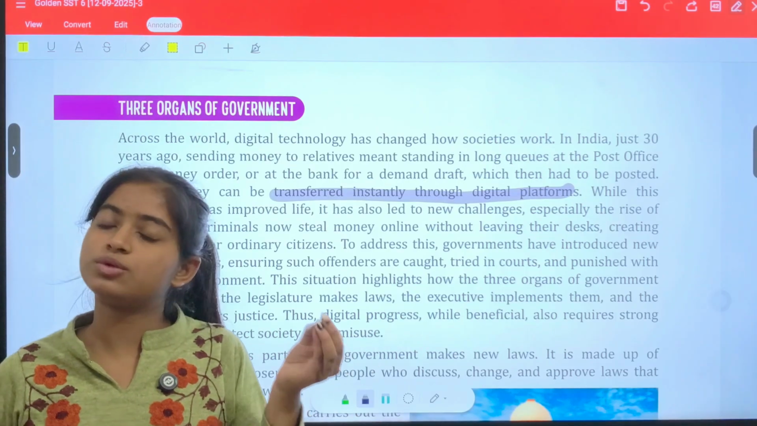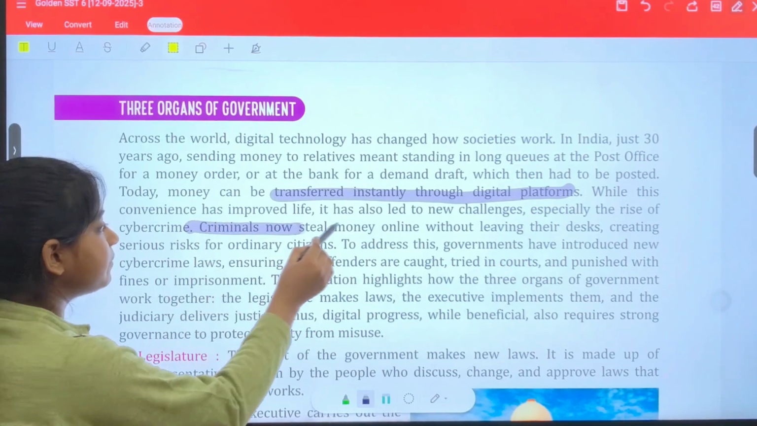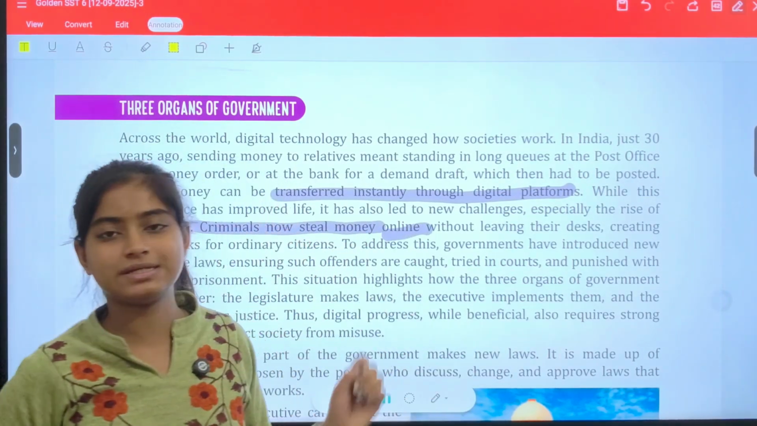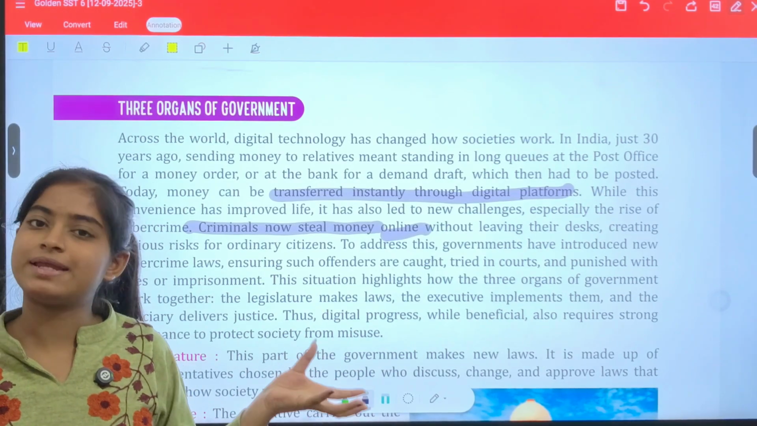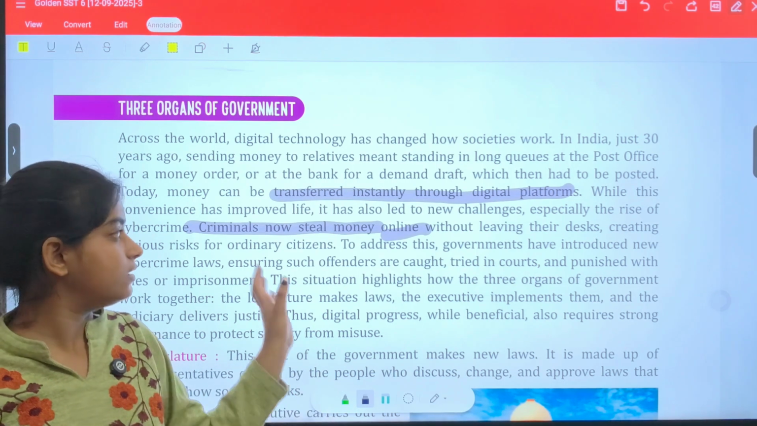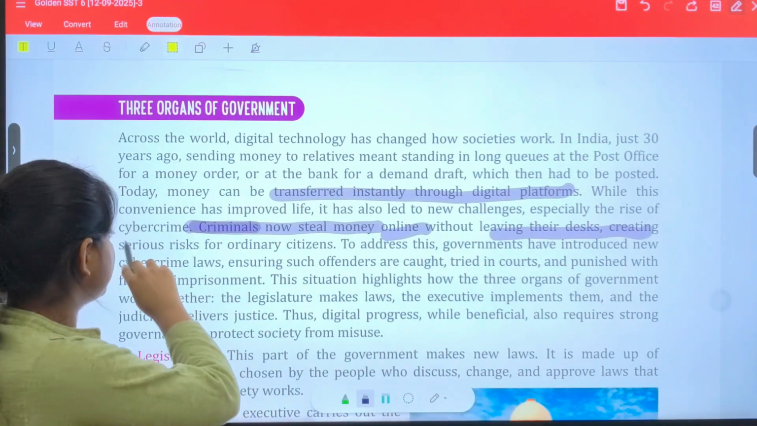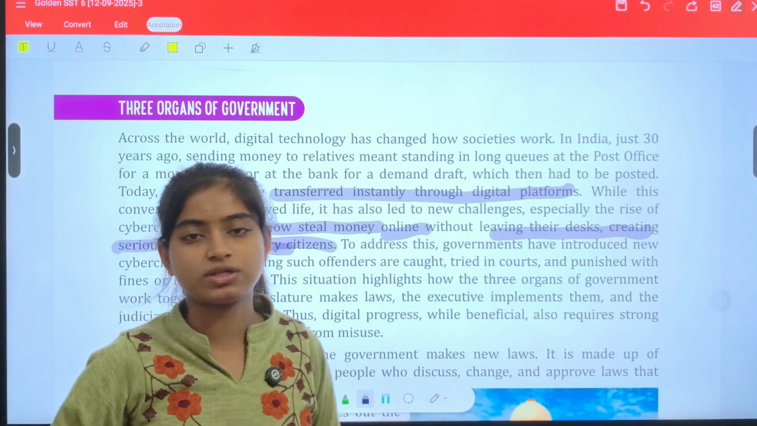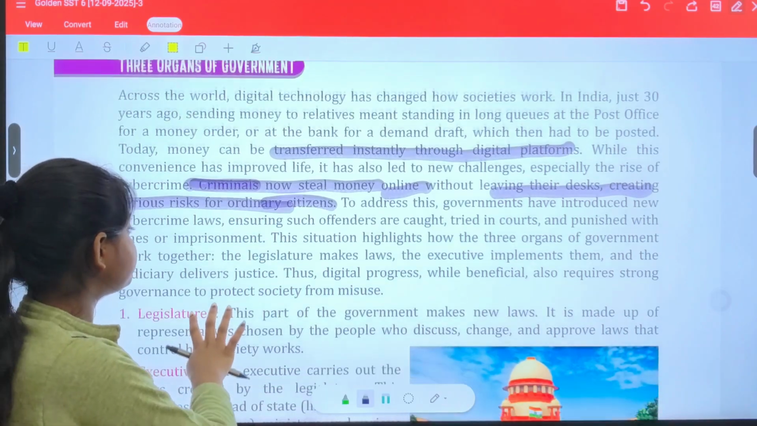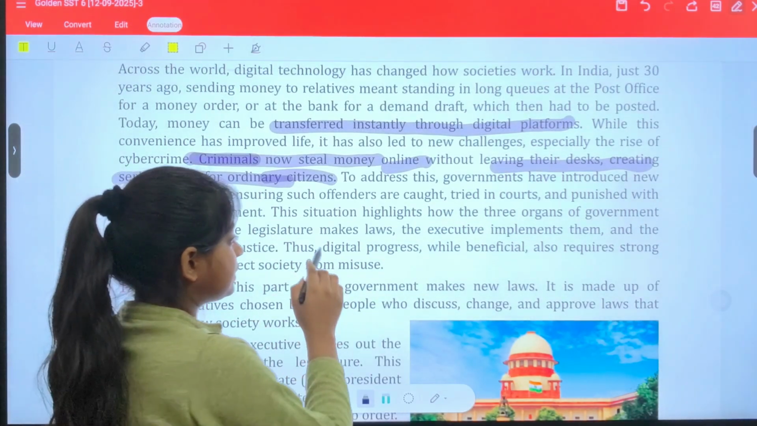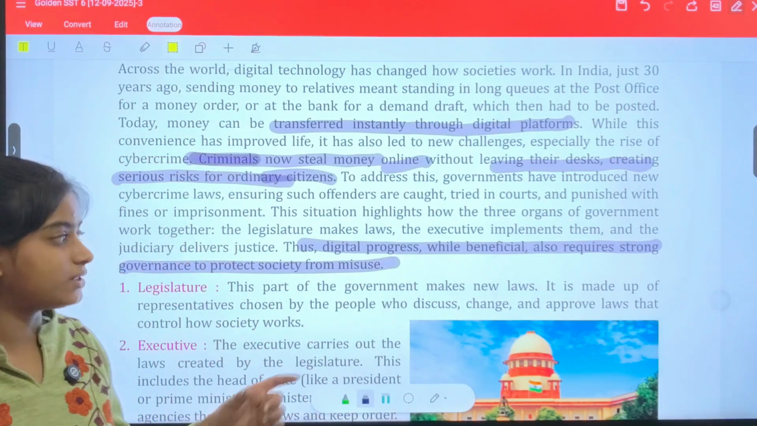But as you all know, these things have advantages as well as disadvantages. For example, we have criminals who steal money online through these digital platforms. This is also a disadvantage, that people, by asking for an OTP or some questions, can hack our accounts and commit crimes online without leaving their desks, creating serious risks for ordinary citizens. Now, digital processes, while beneficial, also require strong governance to protect society from misuse. This is also very important.